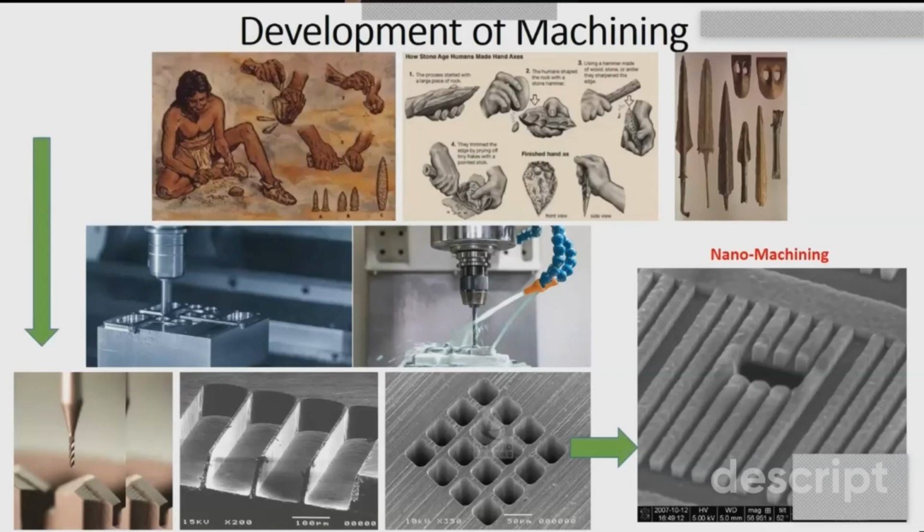1770. During that period, the steam power engine was invented by James Watt, and then many renowned professors came into existence and introduced different automatic machines. They reduced human effort with the help of automation. Then came the era of high speed machining like drilling and milling, and you can see the level of precision and manufacturing. They were able to manufacture things in microns.